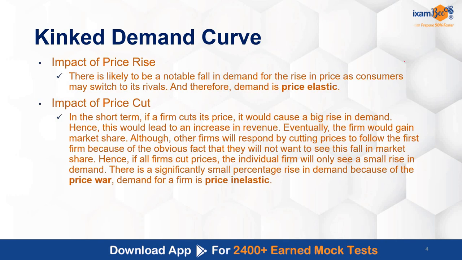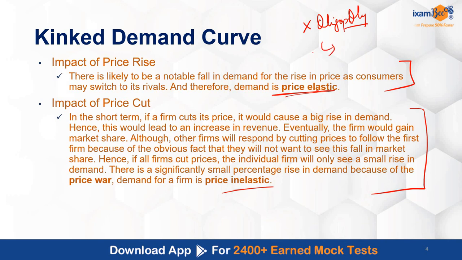I have already explained the impact of a price rise and a price cut, and why the demand is elastic when the price rises and inelastic when the price falls. Now I would like you to answer one more question. Can you give me an example of a market structure which is not oligopoly, and still faces this kinked demand phenomenon, that is, where prices are rigid?